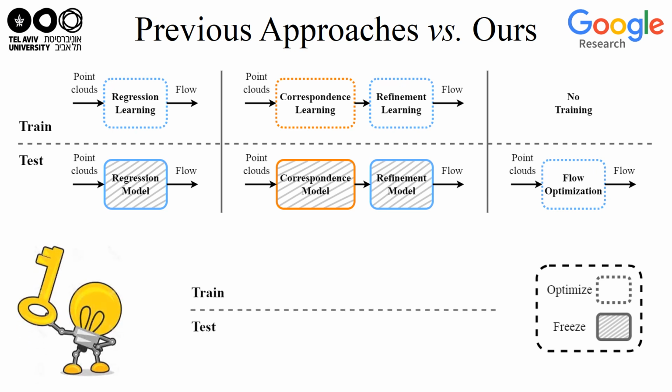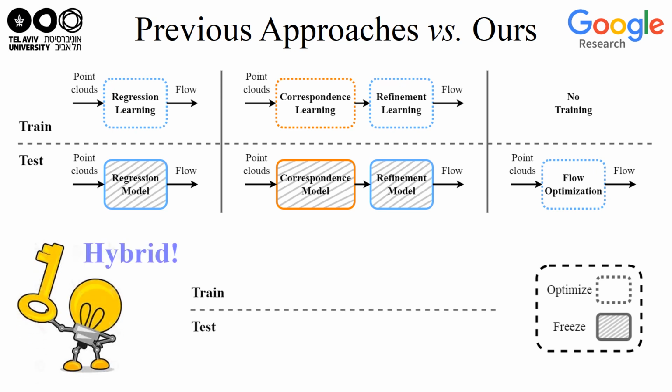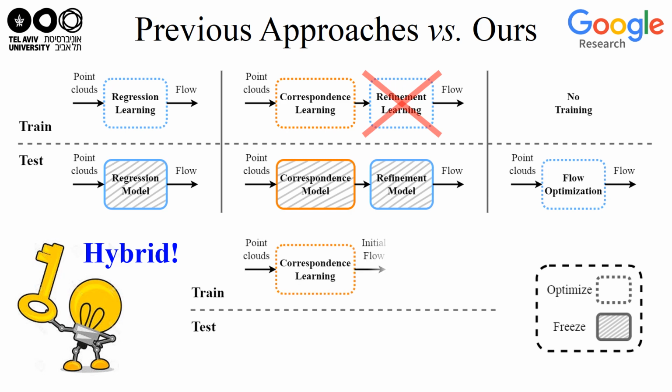In contrast to previous work, we propose a hybrid scene flow approach. We recognize that regression learning is hard, while correspondence learning is much easier. Thus, we omit the regression part and train a pure correspondence model that is focused only on learning point feature representation. It enables the network to be trained on much less training data compared to other learning-based methods.